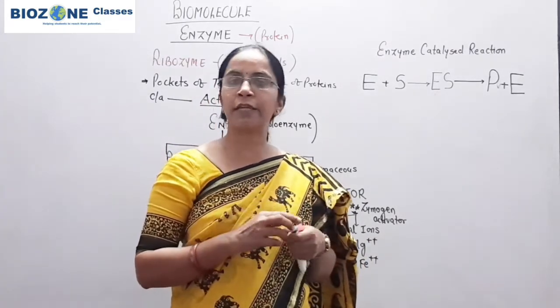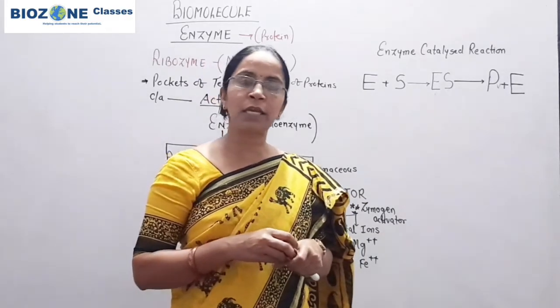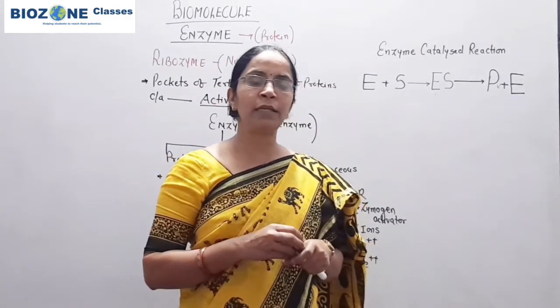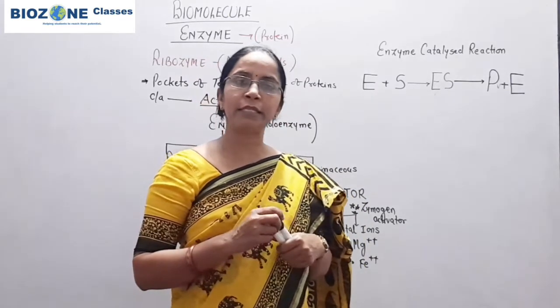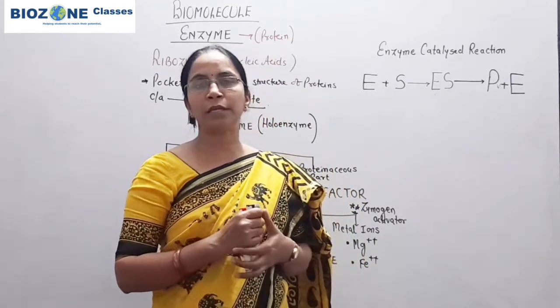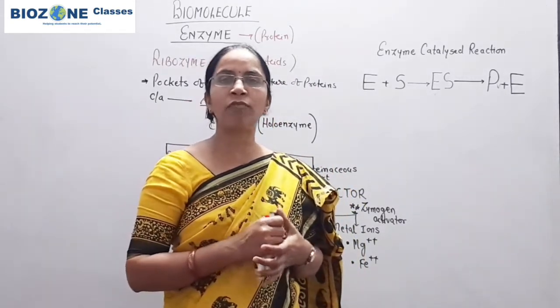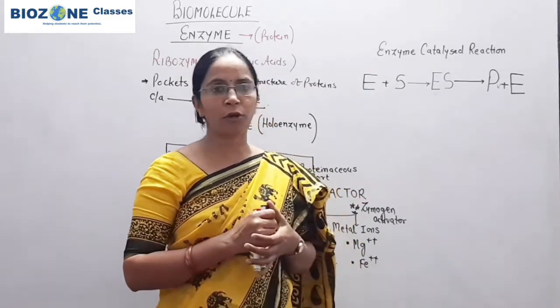A similar reaction takes place inside the RBC. In RBC, one enzyme is present called carbonic anhydrase, and this carbonic anhydrase increases the formation of H2CO3 from CO2 and water multiple times.